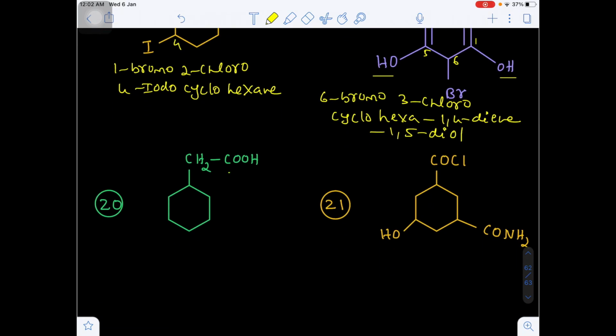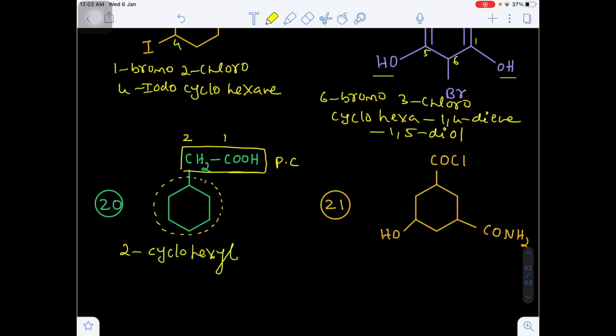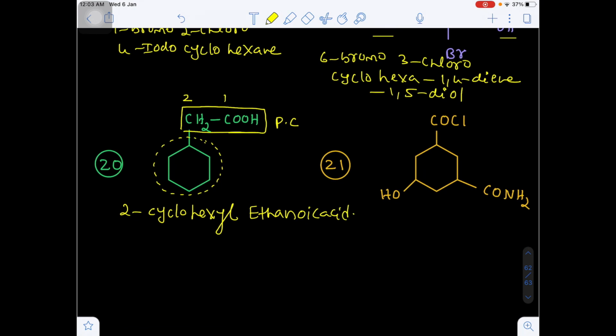Okay. Now here the functional group will be the carboxylic acid. So we have to treat this as the parent chain. Once it is a parent chain, this is the first carbon, this will be the second carbon. So this will be the substituent. The cyclohexyl ring is a substituent. On the second carbon there is a cyclohexyl, 2 carbon ethane, oic acid, nothing but ethanoic acid. Okay. And one last question is there, that is question number 21.